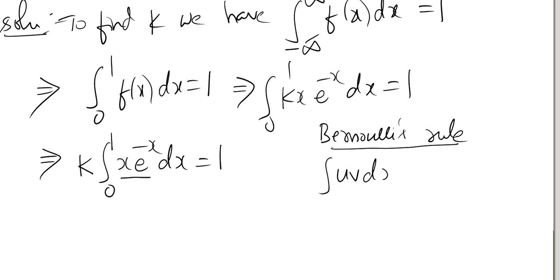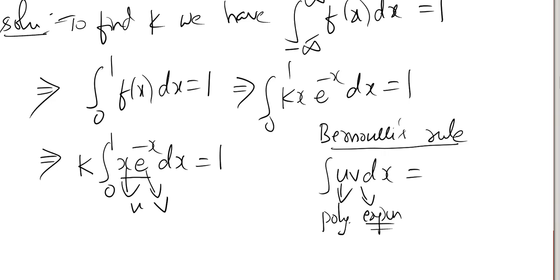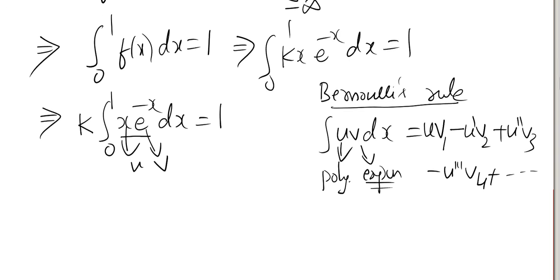Consider the integral of u into v dx. If u is a polynomial and v is exponential, here we can see this is u and this is v. The first function is u, the second function is v. If you have this kind of polynomial and exponential merged together, you can directly integrate using the formula: first function u into v1 integration, minus u dash v2, plus u double dash v3, minus u triple dash v4, plus etc. Like this you have to do the integration.